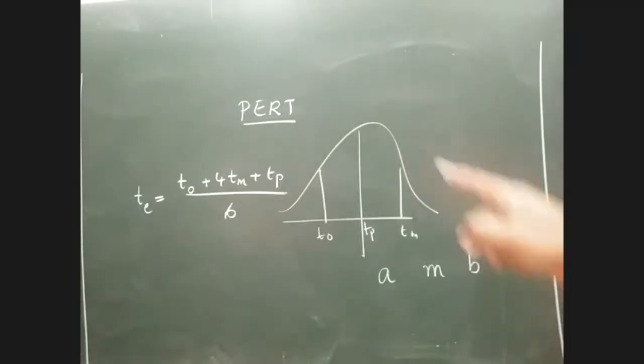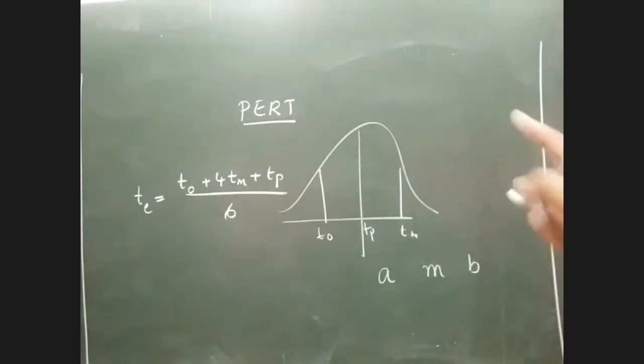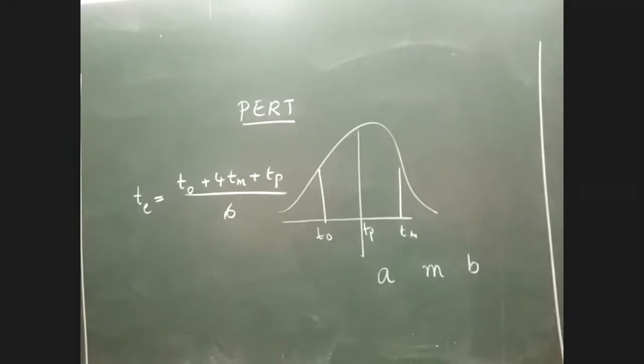A means the T naught value, M means the TM value, and B means the TP value. Okay, so this is the next possibility of asking the question. It is just that the nomenclature they use to label might differ, but the meaning is exactly the same.